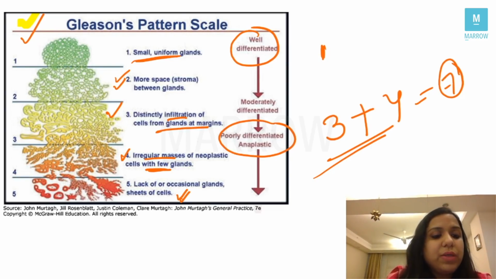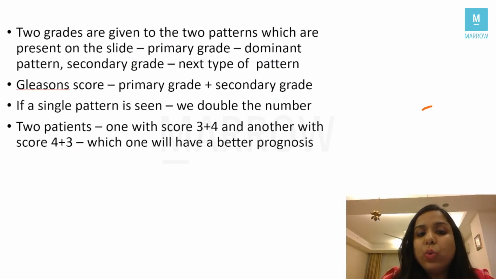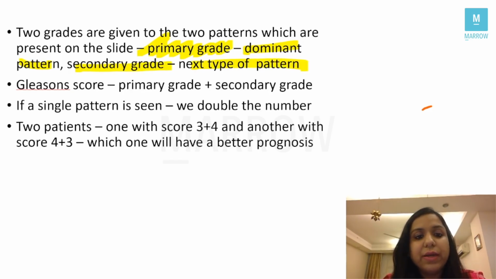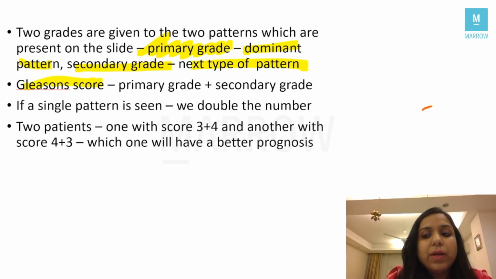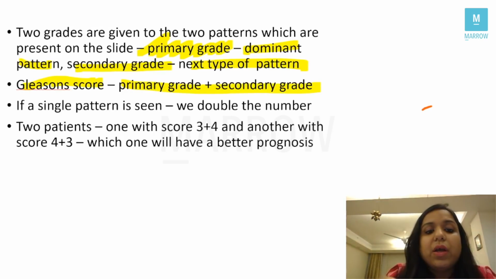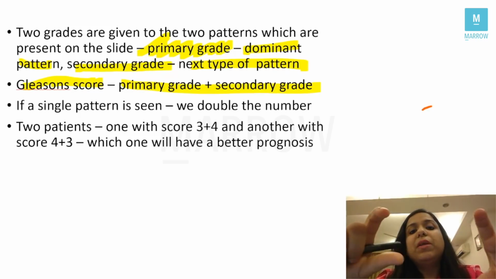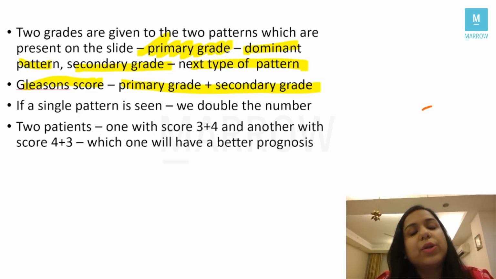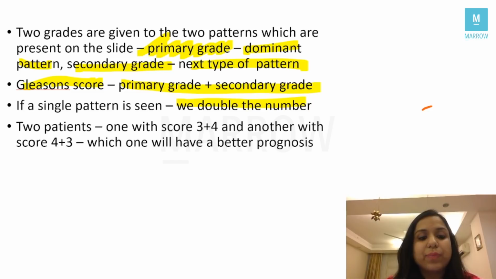I will repeat all these points again. 2 grades are given to the 2 patterns which are present on the slide. One is the primary grade, that is the dominant pattern, and we have the secondary grade, which is the next type of pattern, correct? Gleason score is equal to the primary grade plus the secondary grade, right? Suppose you ask me, if I see a single pattern on the slide, you will double the number. Suppose I just see 3, I will double the number. That means Gleason score is 6.